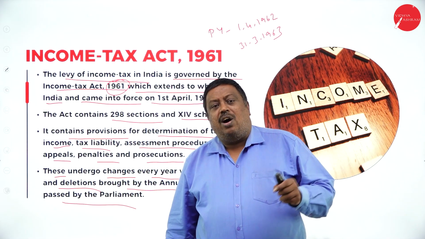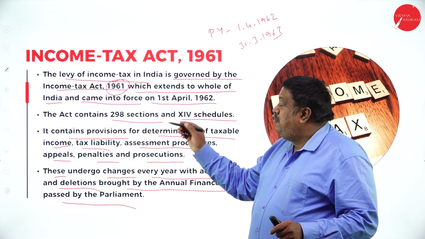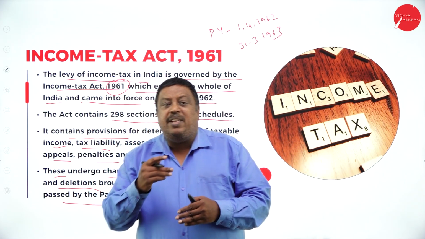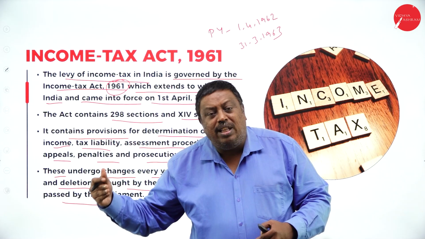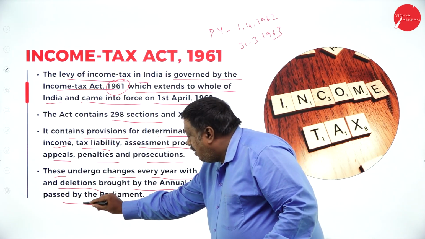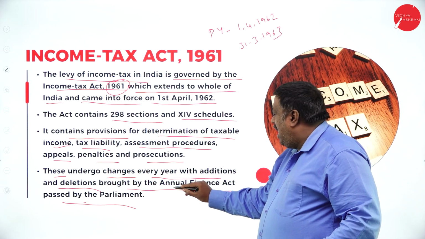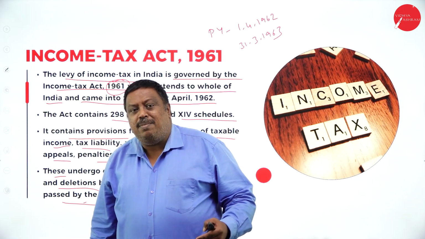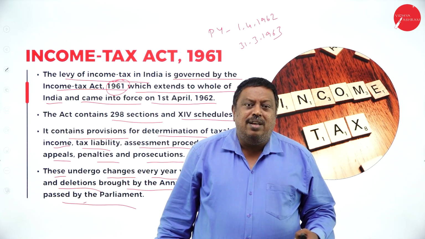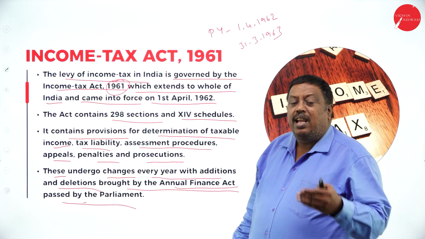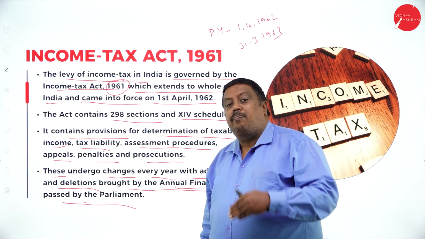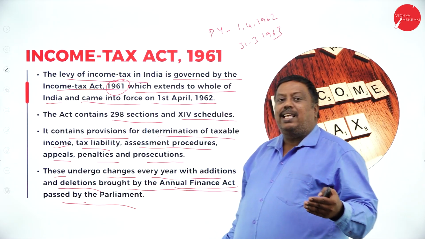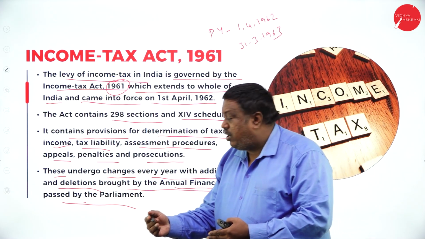In India or in any country, the income tax rules or certain provisions will be changing every year based on the information passed by the Parliament in the Annual Finance Act. The Annual Finance Act is, to understand it in an easy way, the budget that they present in the Parliament in the month of February, and it is approved by all the members. Then only it will be considered for the next year's rules and regulations.